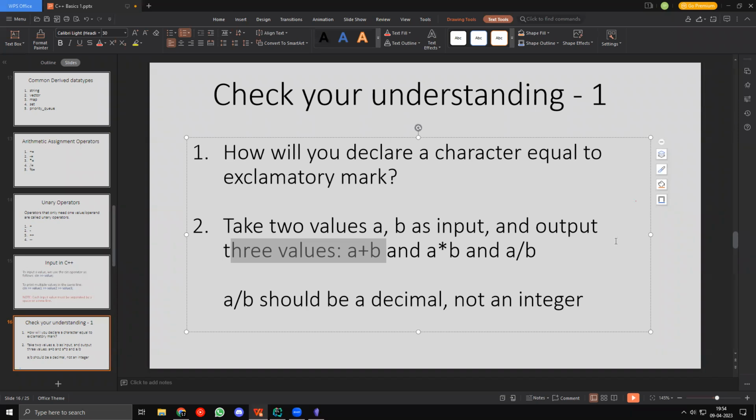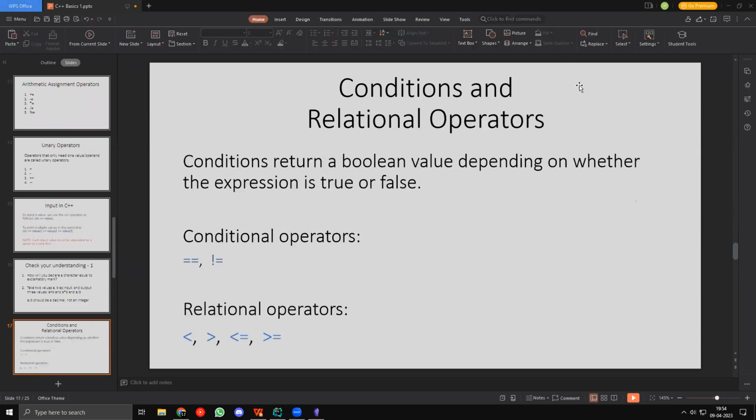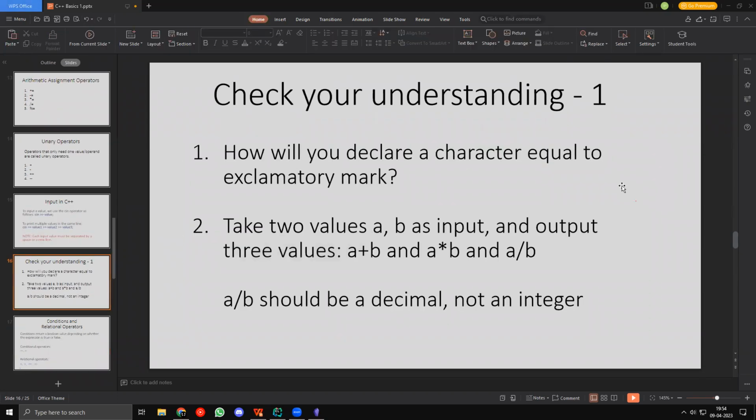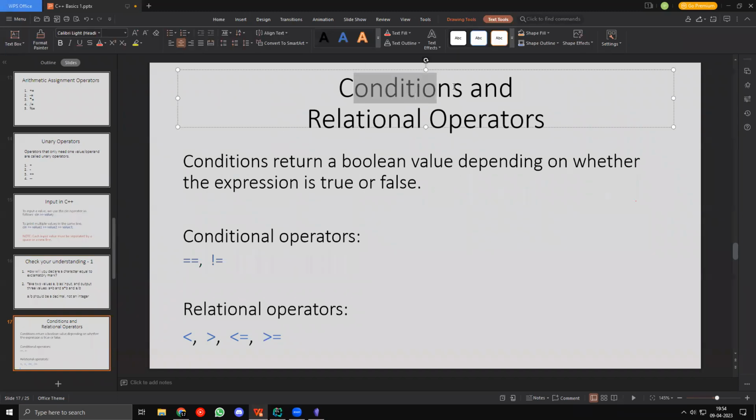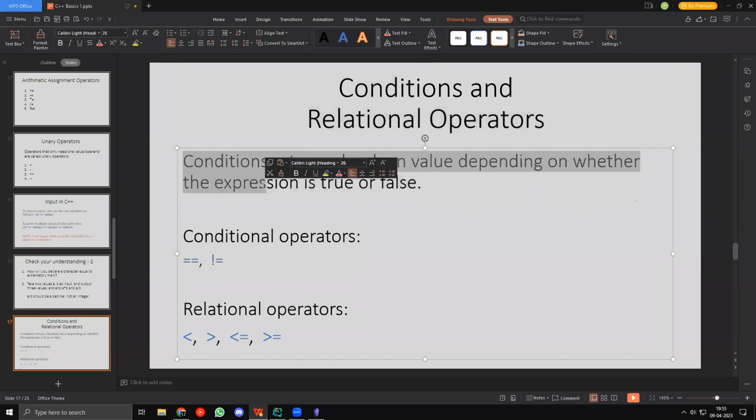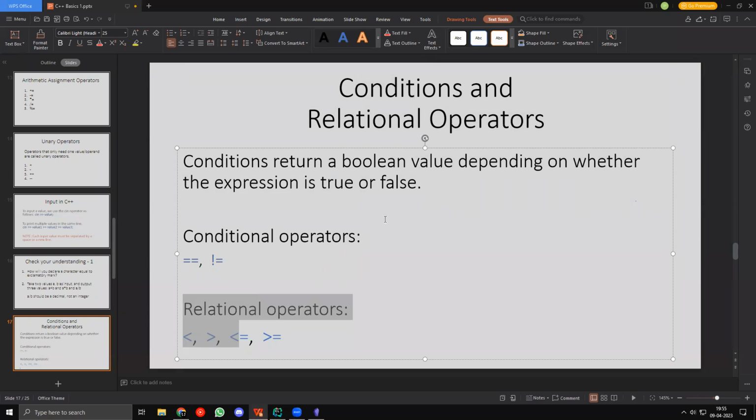That's very nice. How many decimal places it will have? Akash will be discussing all these things in the next class. We'll be discussing this when we are discussing limits of floats and stuff like that. Okay, fine. So the next thing we are going to be discussing is conditions and relational operators. So conditions basically return a Boolean value depending on whether the expression that you give it is true or false.